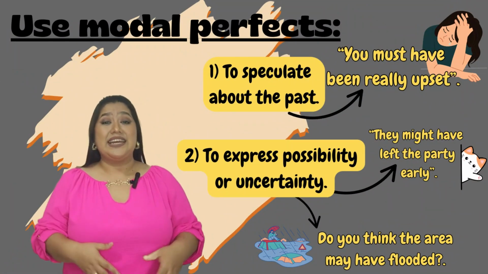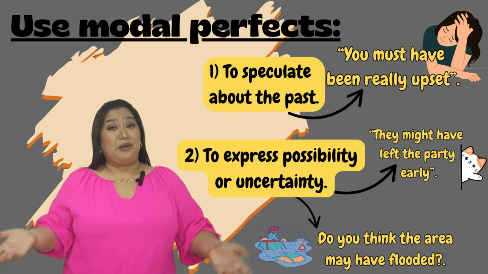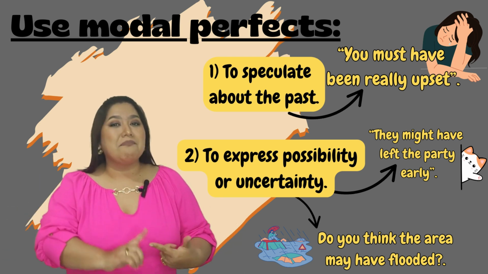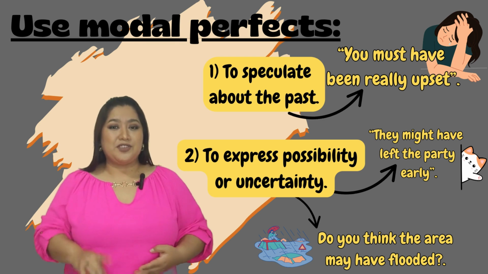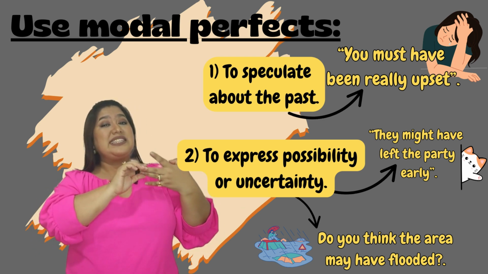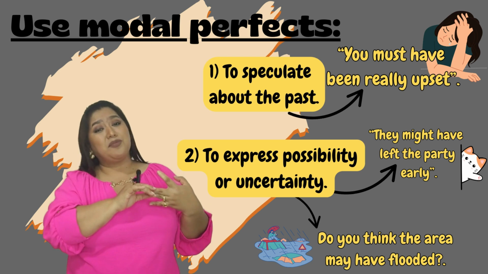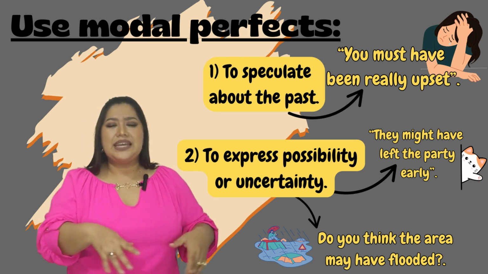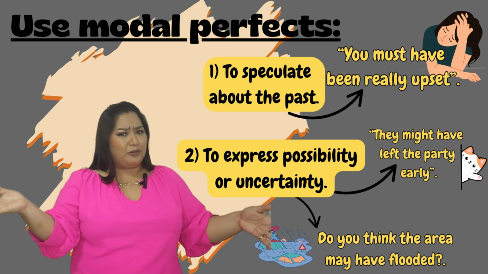Wow, that was amazing. Now you know how to structure a sentence using modal perfects. Must have, might have, may have, or can have. You have 4 options. By the way, remember the second ones are kind of the same. Might have or may have are the same idea. So, well, when do we use modal perfects?